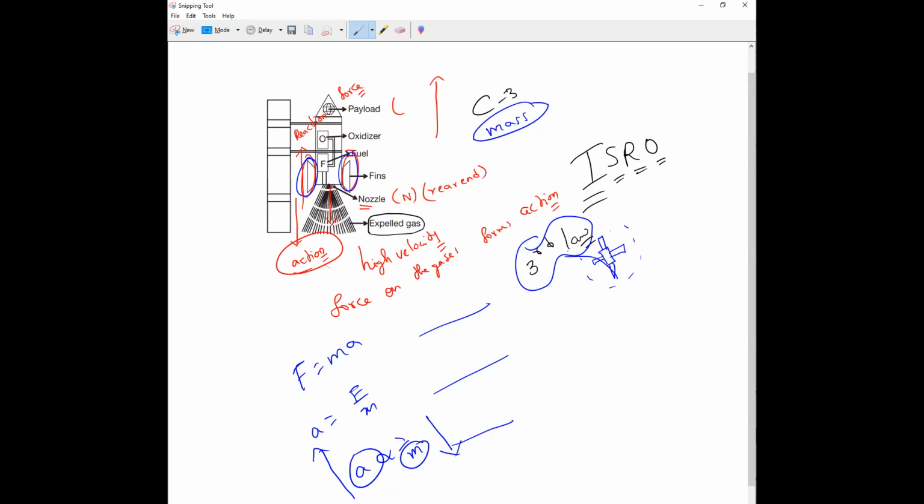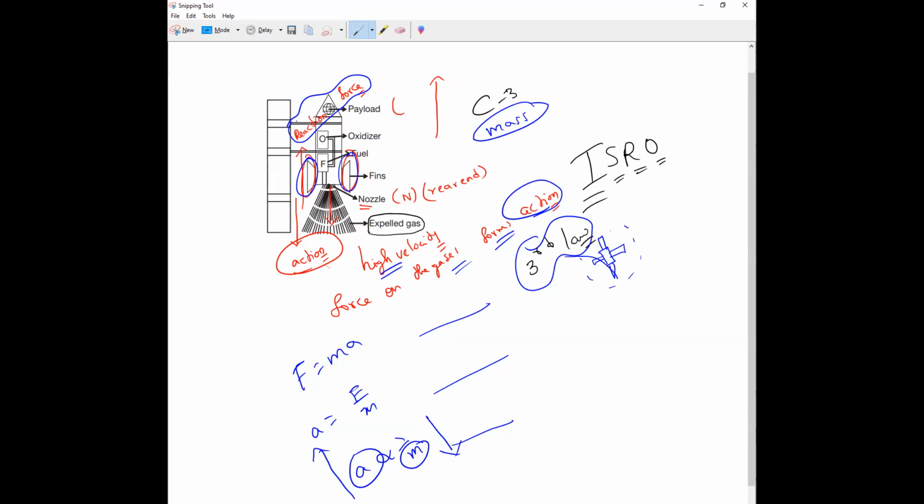These gases will come out with extremely high velocity, so the force on these gases is actually the action. What will happen to these gases? They will turn and exert a force equal in magnitude but in the opposite direction. That is what we call the reaction force.